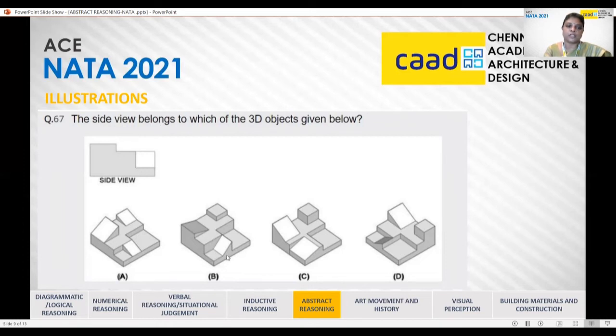Here, this particular slope is shown here as a rectangle. And here it has a continuity. There is a continuity in the solid, and we don't have any breaks or ridges as shown in this side view. So we can go with this option as the correct one.